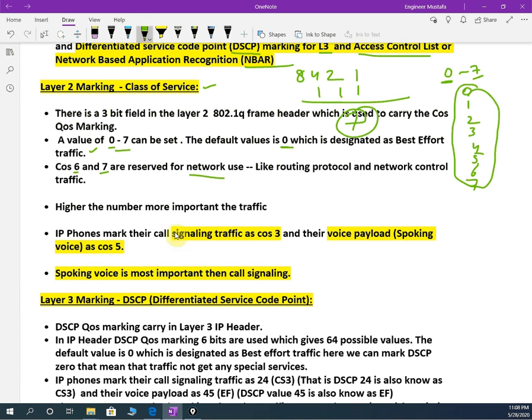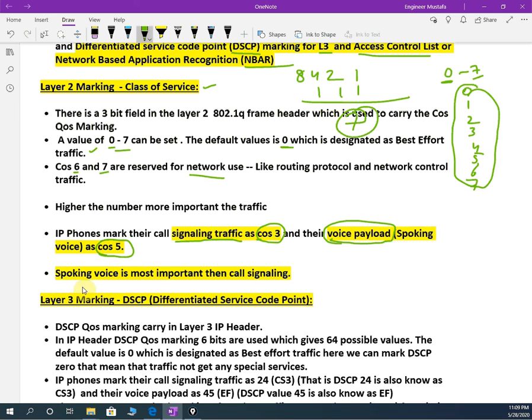For an IP phone making a call, the signaling traffic, meaning the initial call setup, is given CoS 3. And the voice payload, meaning when we are talking on the phone, the spoken call, is given CoS 5.